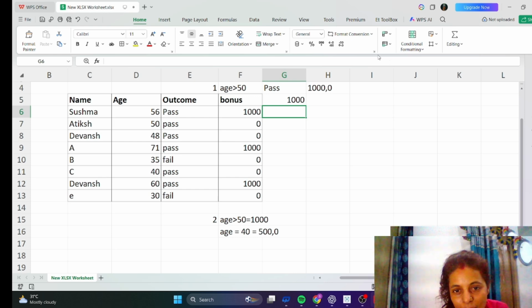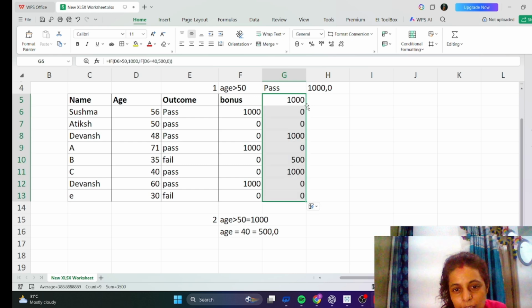Wow, it is working, guys. You just have to double click, and are you watching, guys? Here one person is less than 40, so he is getting 500, but I have written that 40 is equal to 40.